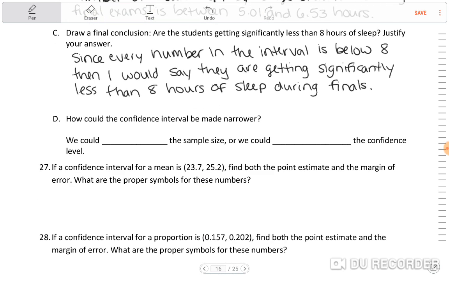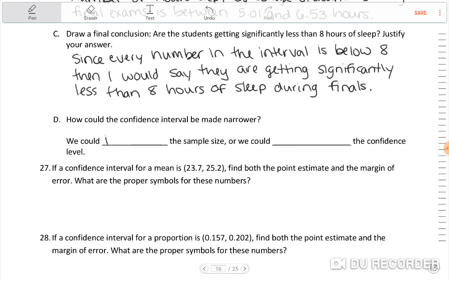How could the confidence interval be made narrower? Okay, so if we want to narrow that interval, then we can increase our sample size, or we could decrease the confidence level.